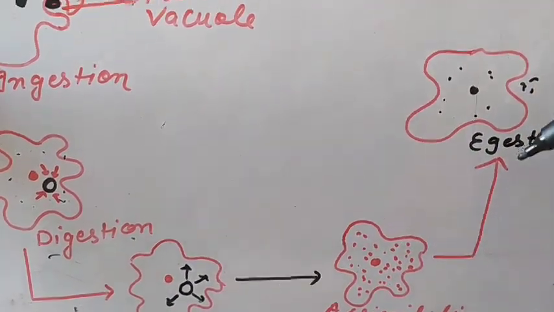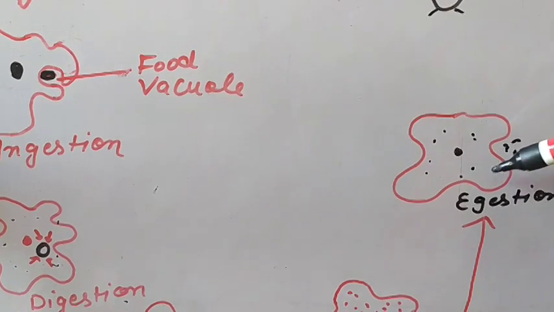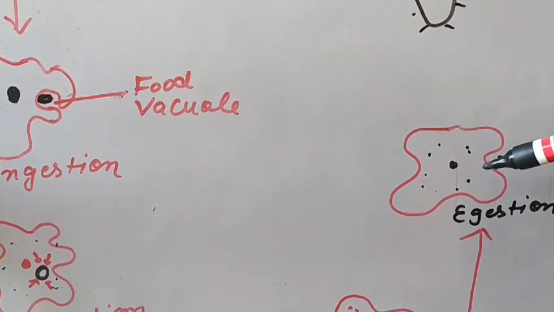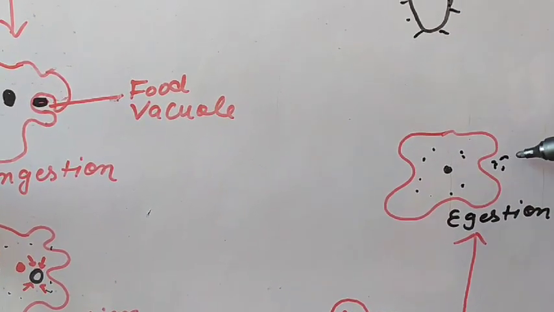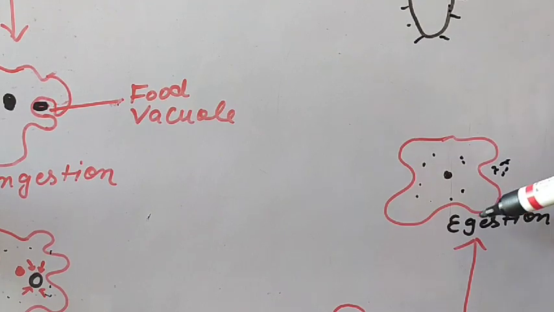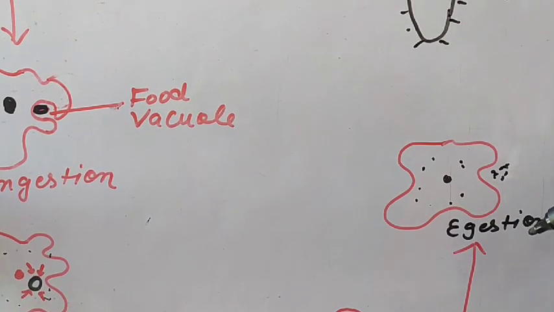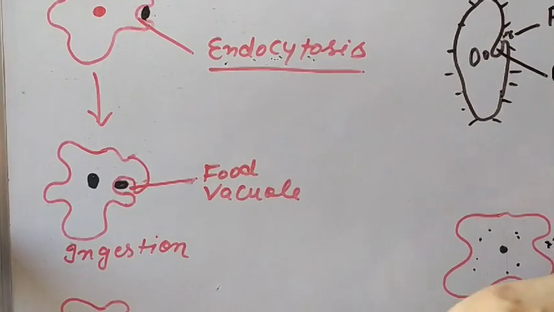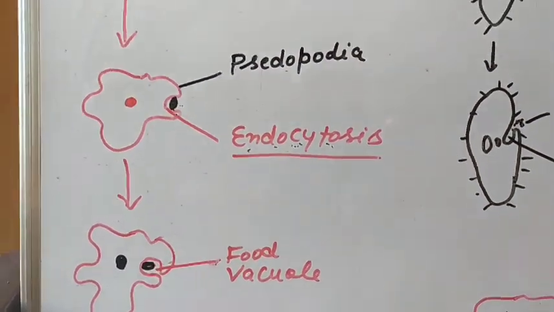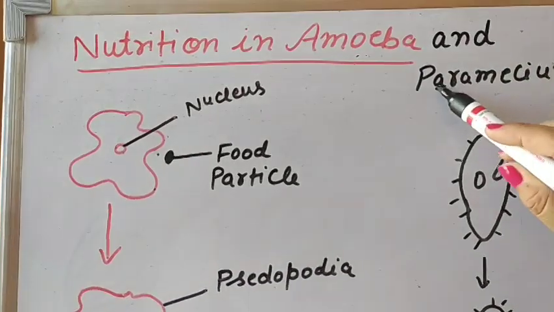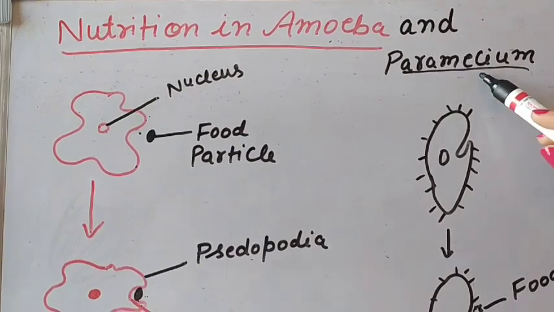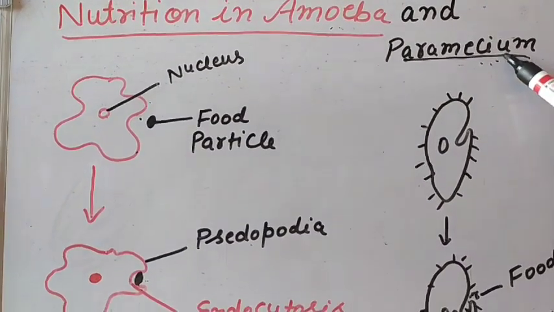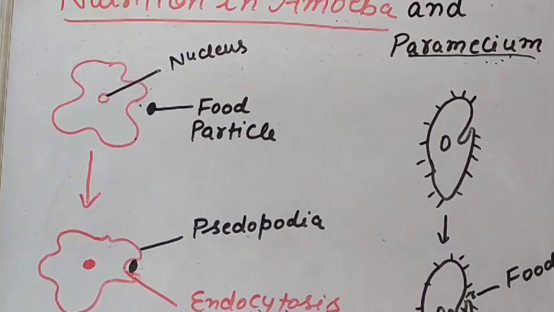And finally, what happens? The undigested food should be removed from the body, and this process is known as egestion. So this is the nutrition in case of amoeba. And nutrition in case of paramecium is also asked. So paramecium is also a unicellular organism, but there is one main difference.